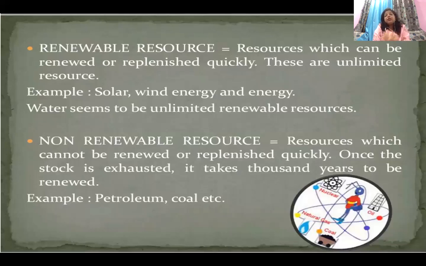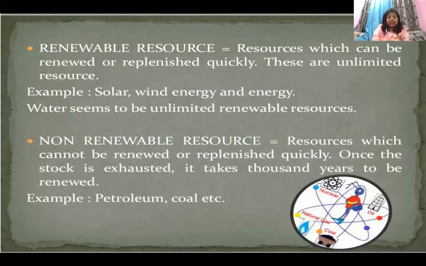Is fossil something related to live plants and animals, or is fossil related to dead plants and animals? How many of you agree, dead plants and animals? Great. Very good. So what is fossil basically? The remains of dead plants and animals.